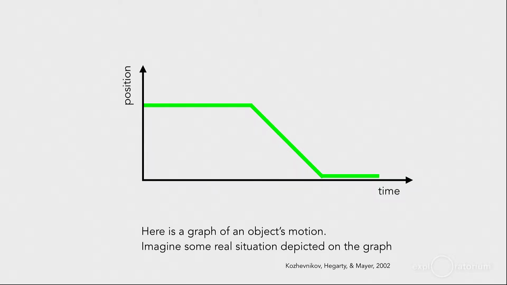This is one from the education and spatial cognition literature. So here's a graph of an object's motion. Notice that the y-axis is position and the x-axis is time. And I'd like you to imagine some real-world situation involving real objects that could produce these data. I'll give you a couple seconds to think about it. I'm not going to call on anyone.